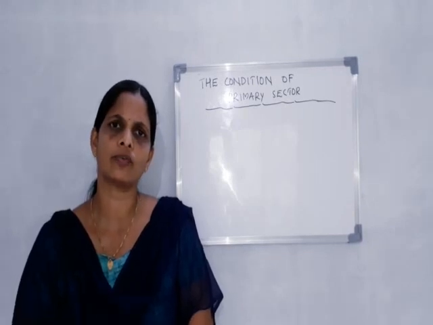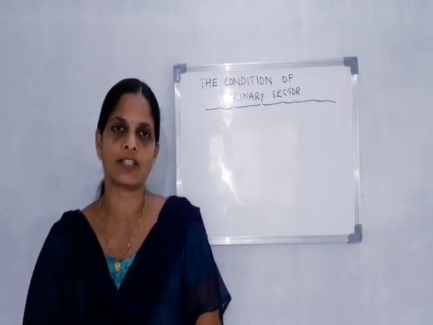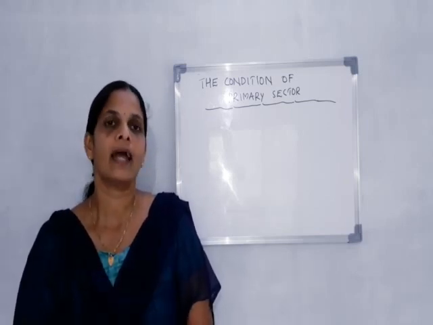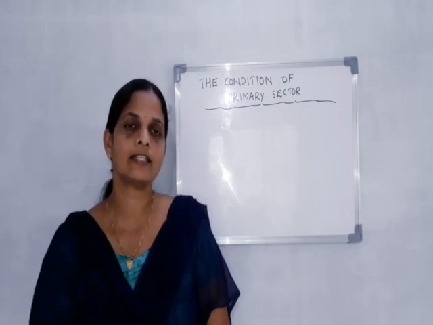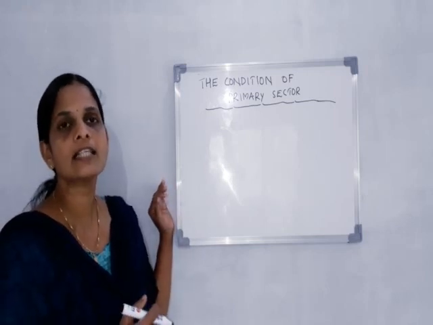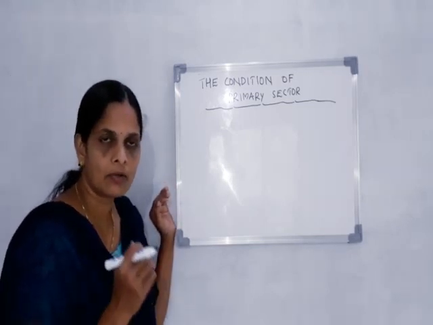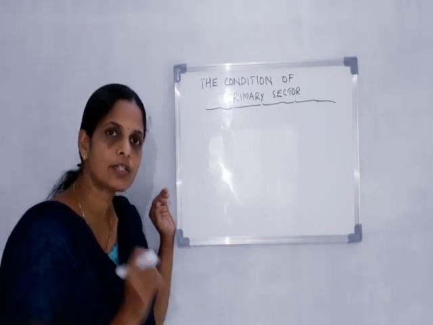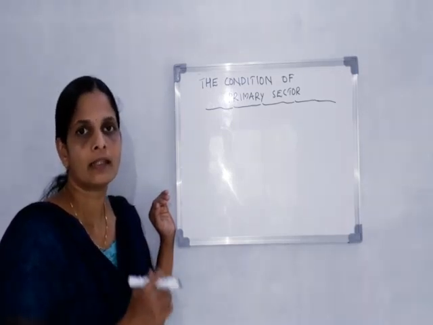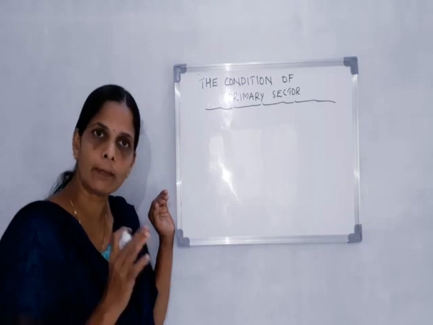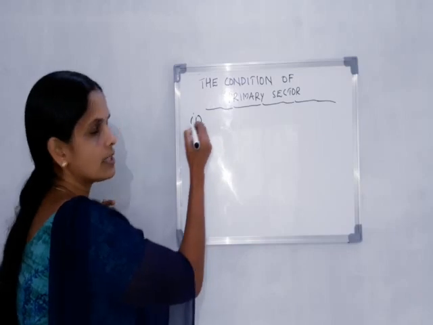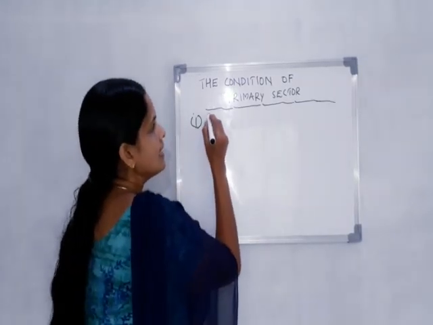And what are the reasons for this condition in the Indian primary sector? That is what we are discussing now. I hope that it is clear to you. And don't forget the question we are discussing: why can't the people working in the primary sector produce more? The number of workers is more but the production is less. The first point is that many people working in the primary sector are seasonally unemployed.